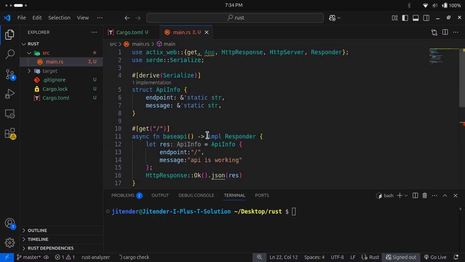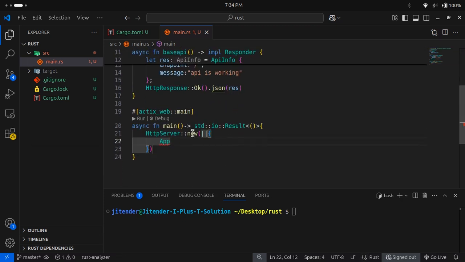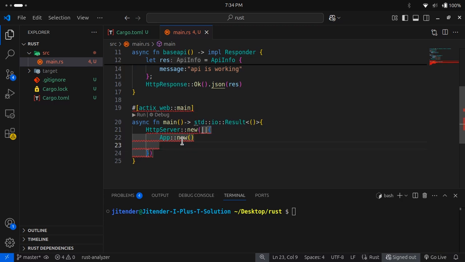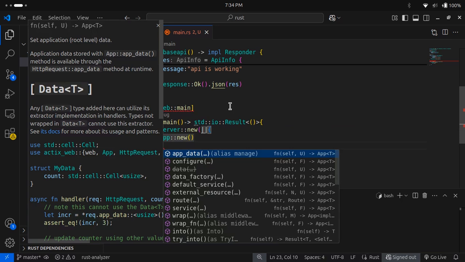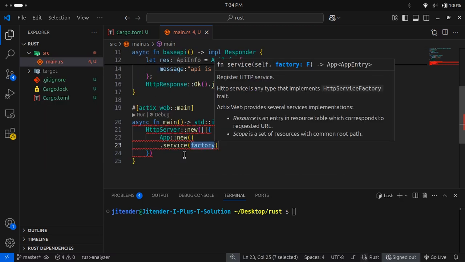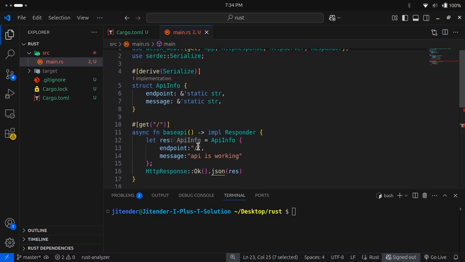We need to register our app, and this will be new, and we will call this. And now we need to start our JSON message also. So for that we will make services, and services will be the function name, so that is base API.